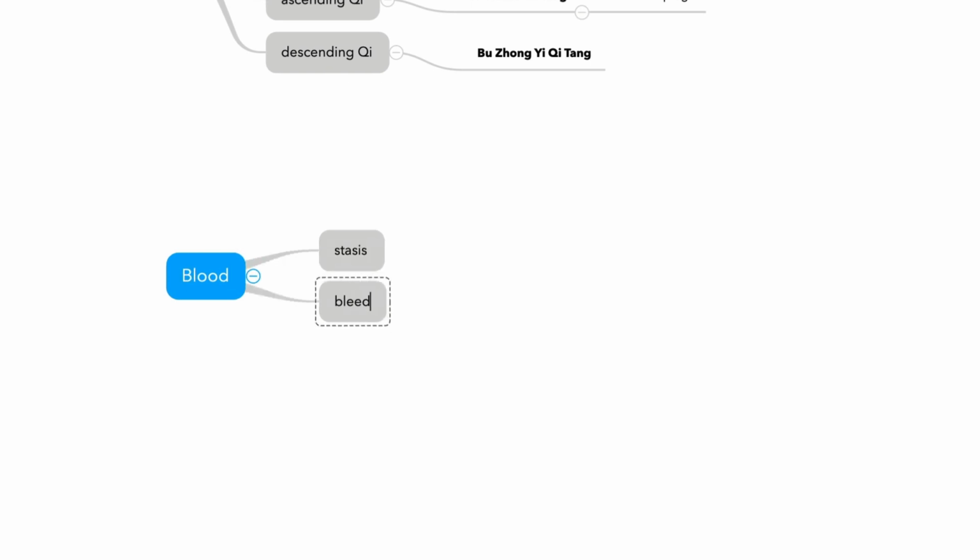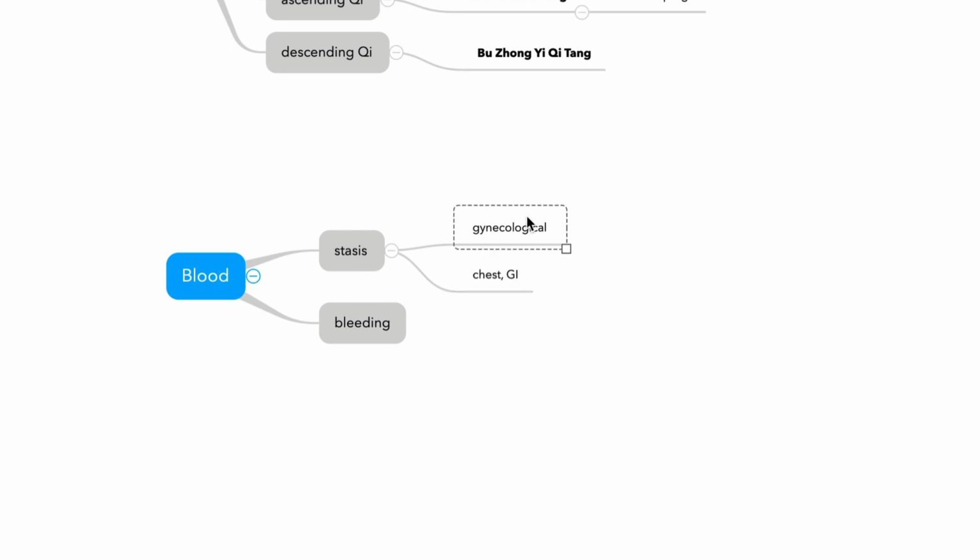Blood. First of all, stasis. Second, bleeding. The most common stasis condition you will see in practice is gynecological condition. And the second condition is heart attack or chest pain, chest and GI.